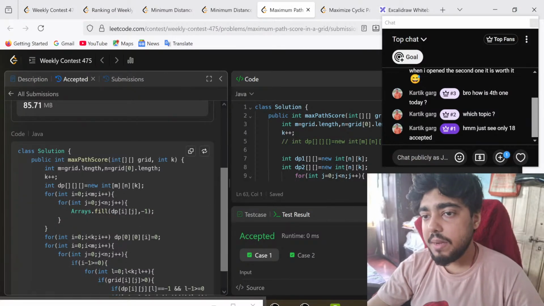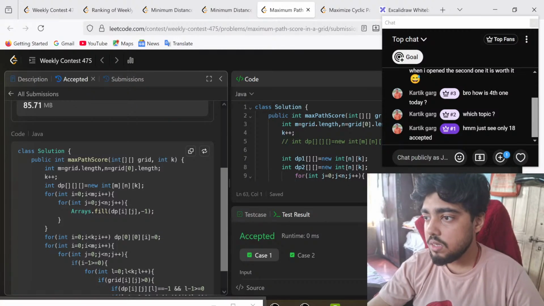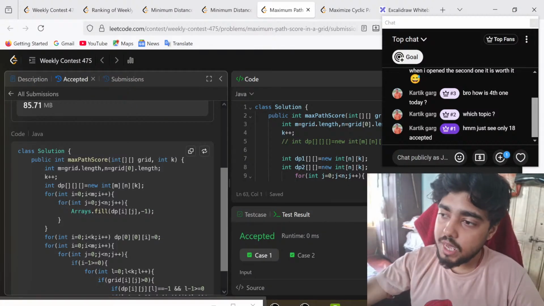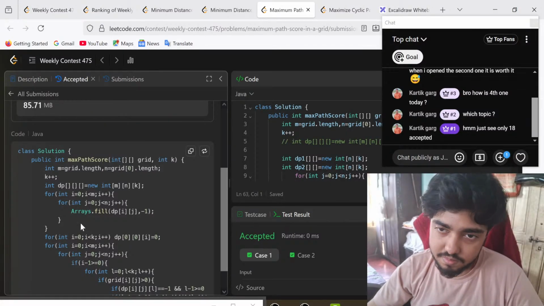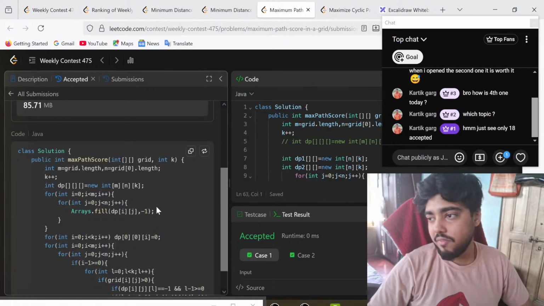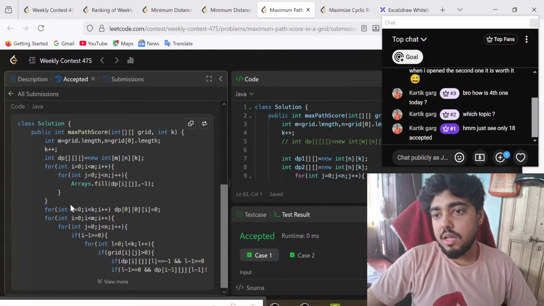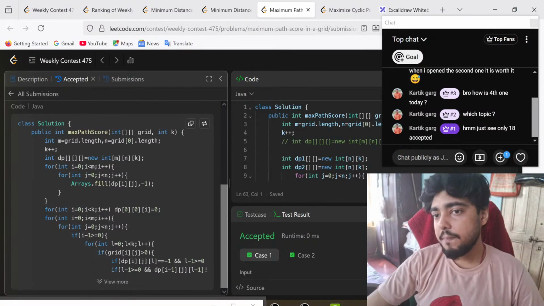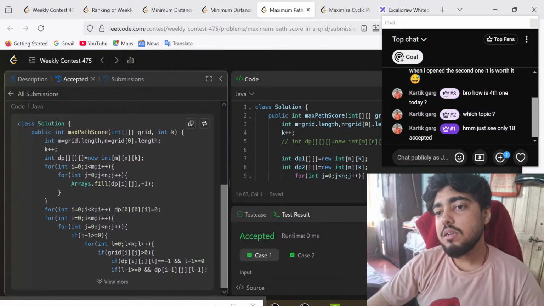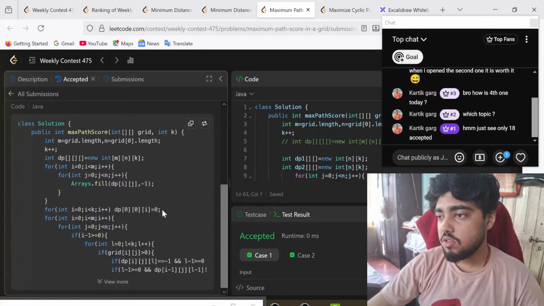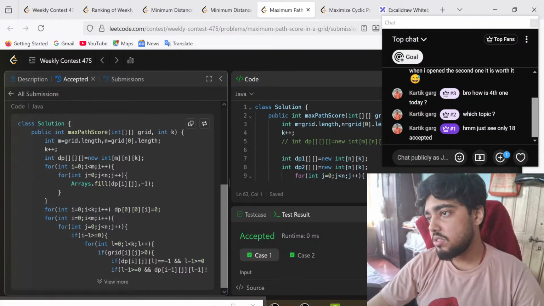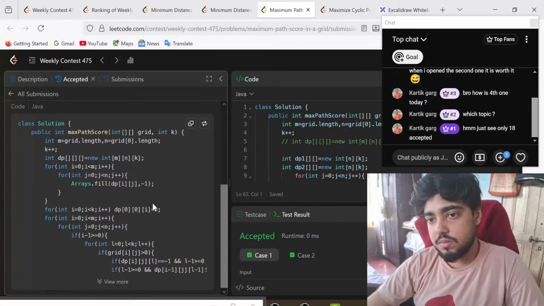So I'm making m into n into k plus plus, because k is possible. So you have to check for 0 to k, which means k plus 1. So the whole thing should be k plus 1. Okay, so I'm just filling all of the elements with minus 1. And for the first position, since it is already reachable, I'm making it 0, because the score of it is also 0 and it is also reachable. Okay. In any number you want, it is reachable.